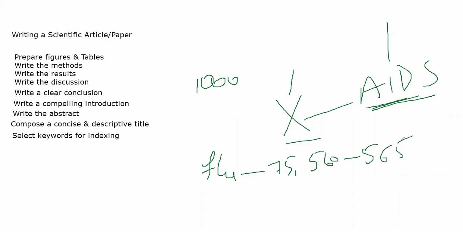Okay, what does this mean? This is at the end of the textbook, and it means the word flu is coming in the textbook at page number 75 and it has been explained in pages 560 to 565. Okay, you will find the whole chapter in 560 to 565 and you will find the mention of that word in the 75th page number. You can have several more page numbers like this.